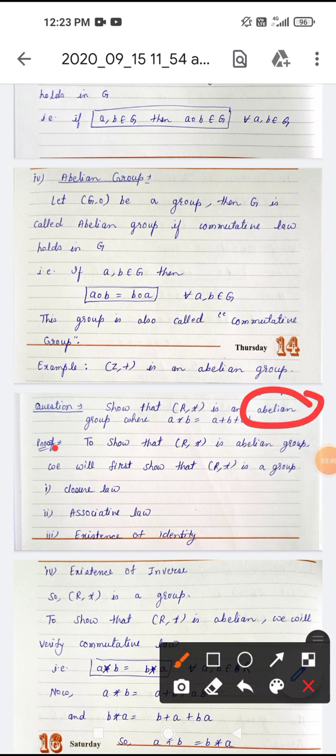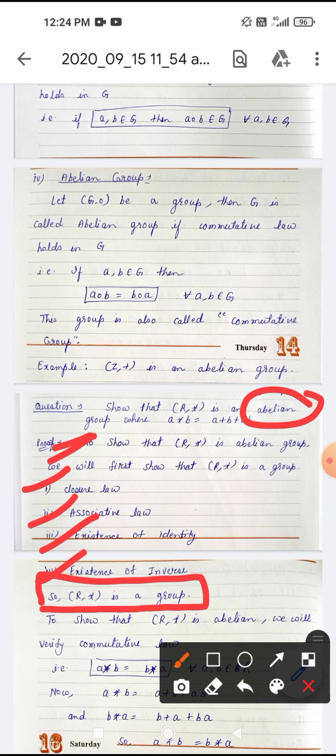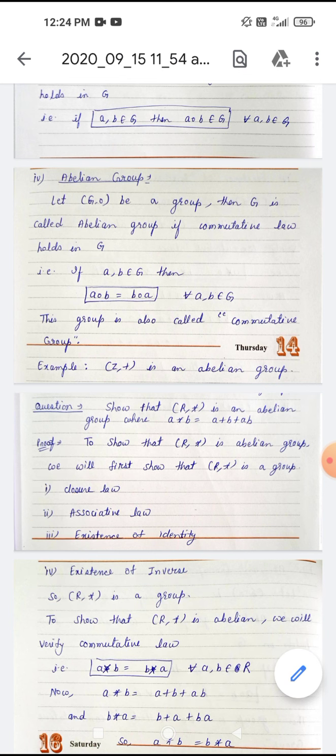So to show that (R, star) is an abelian group, we will first show that (R, star) is a group, and for this work is done earlier. So first just verify all these properties: closure law, associative law, existence of identity, existence of inverse. Show all this, and if these properties hold, (R, star) is a group. Now to show that (R, star) is abelian, we will verify commutative law.